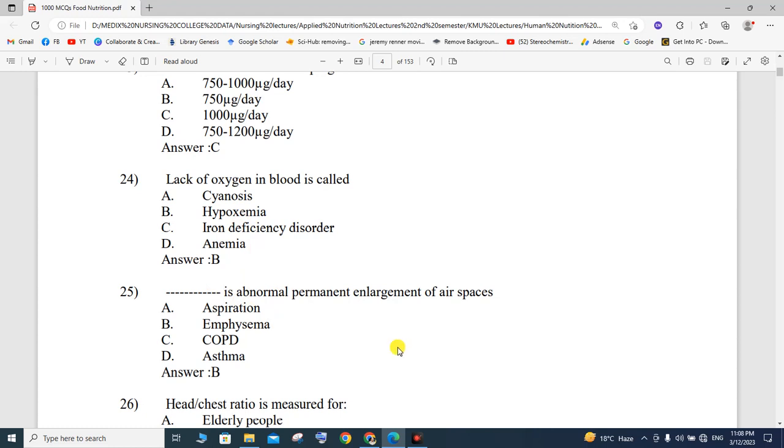Dash is abnormal permanent enlargement of the air spaces: aspiration, emphysema, COPD (chronic obstructive pulmonary disease), or asthma. So the correct option is emphysema, which usually occurs due to cigarette smoking and is the abnormal permanent enlargement of air spaces.